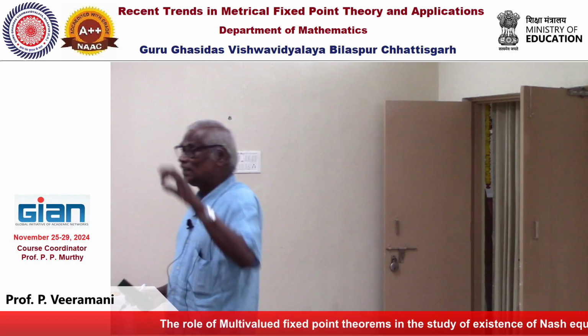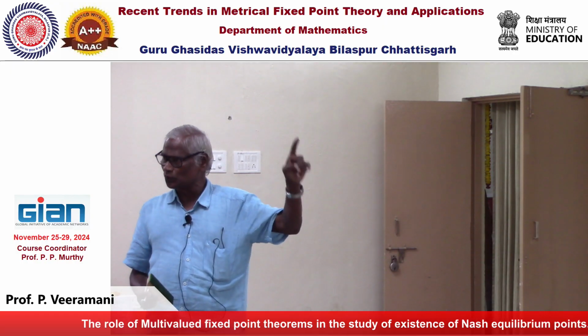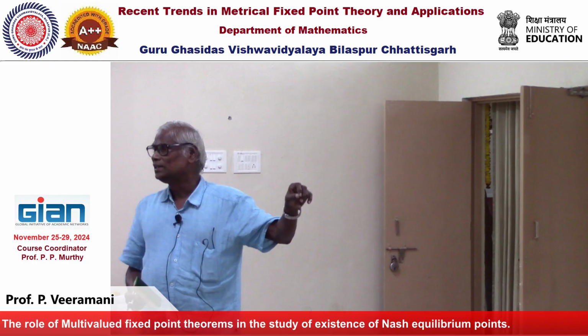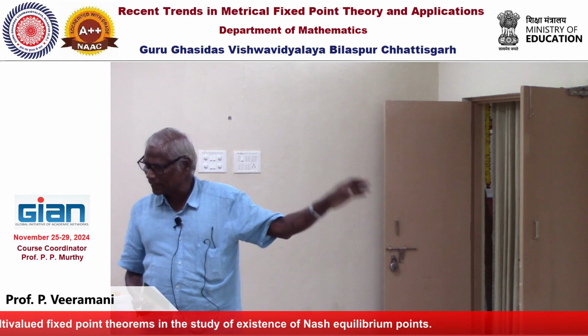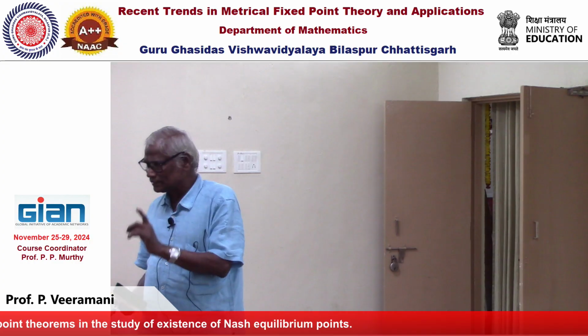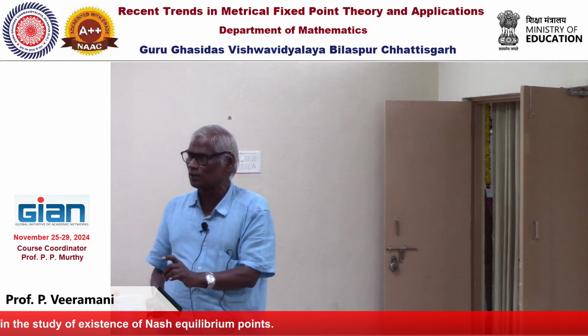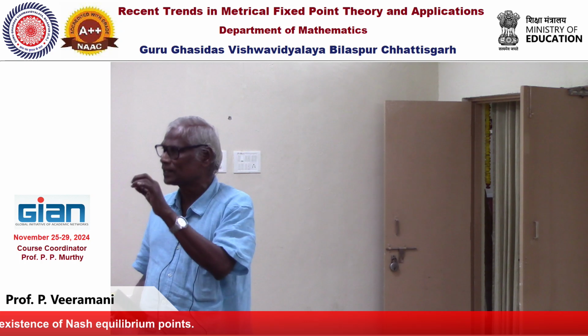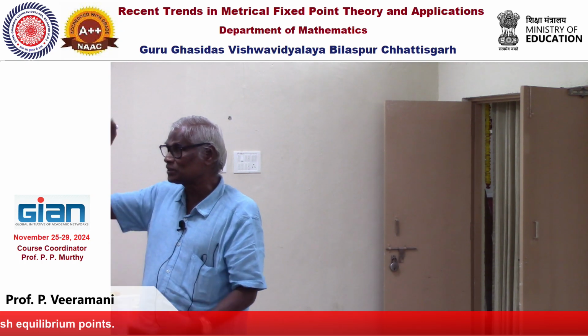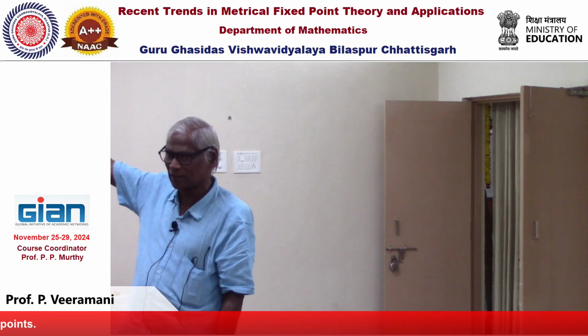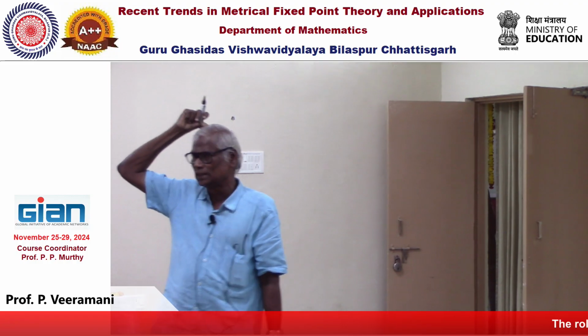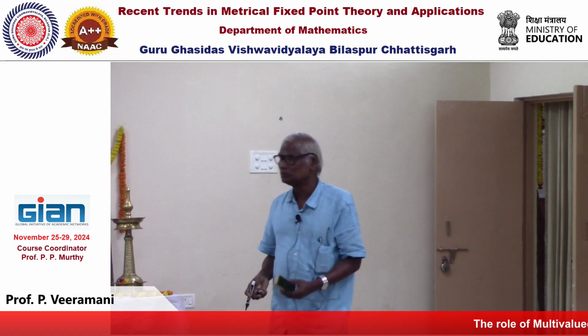Here, whenever C is a closed subset of K and the inverse image is again closed, that multivalued map is called upper semi-continuous.